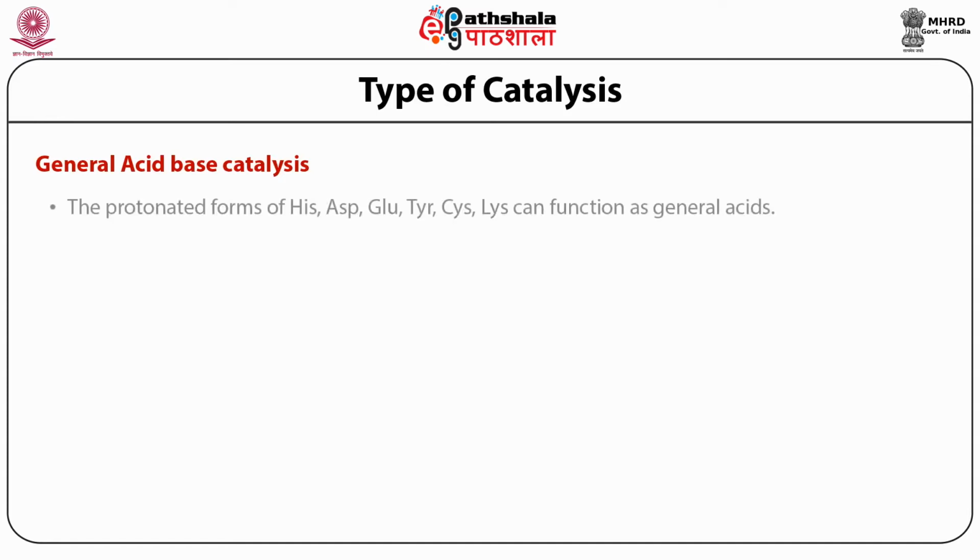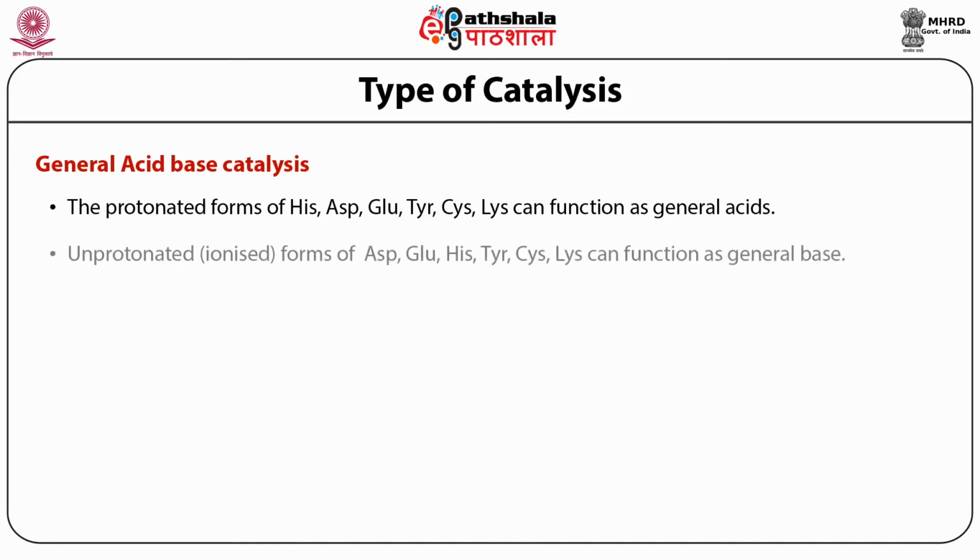Therefore, the protonated forms of histidine, aspartic acid, glutamic acid, lysine, and not only that, tyrosine and cysteine also have protons. They all behave like general acids or Bronsted acids, while their unprotonated forms, which have the capacity to accept a proton, behave like general bases.